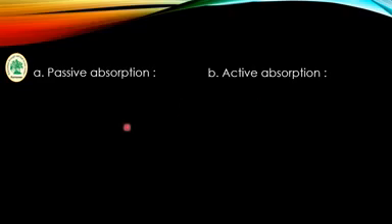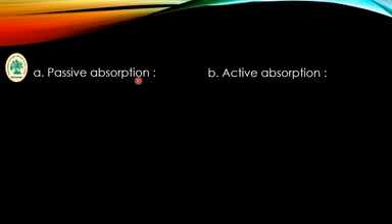The second difference is that passive absorption occurs due to transpiration. What is meant by transpiration? Water loss from the leaves is known as transpiration, and active absorption occurs due to osmotic and non-osmotic processes.